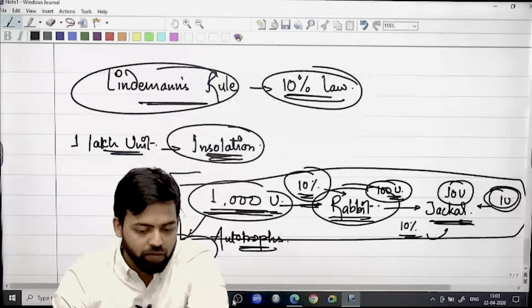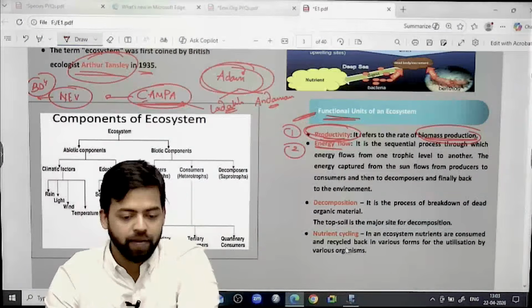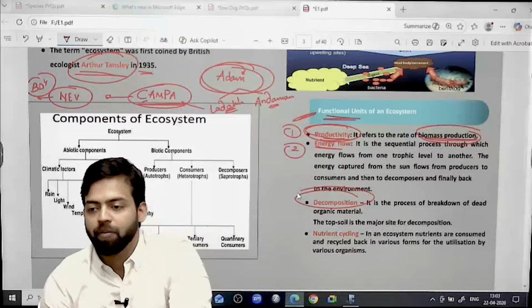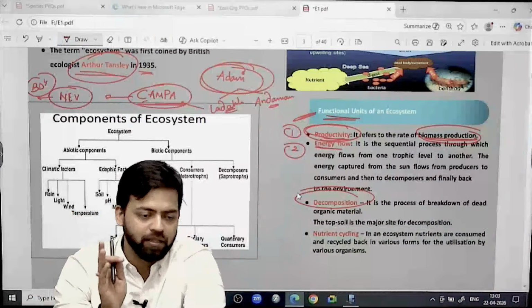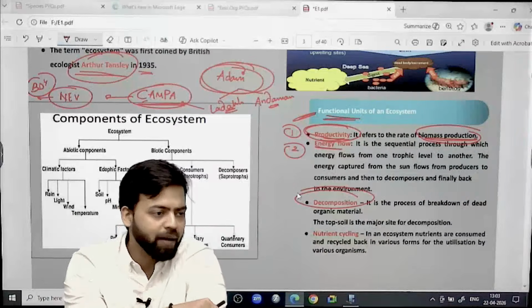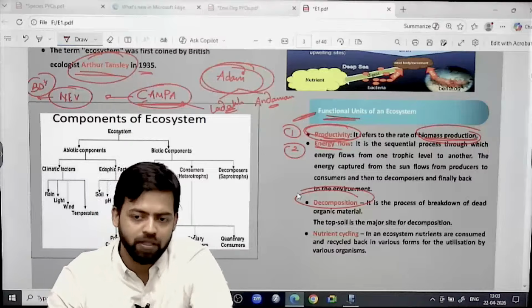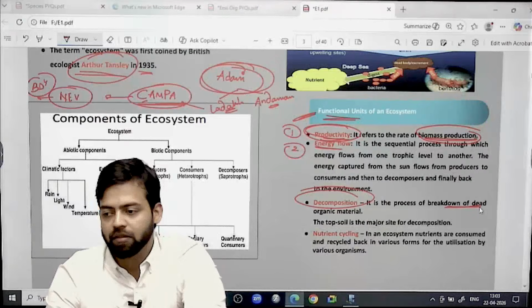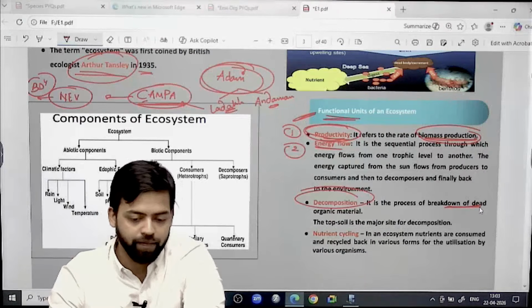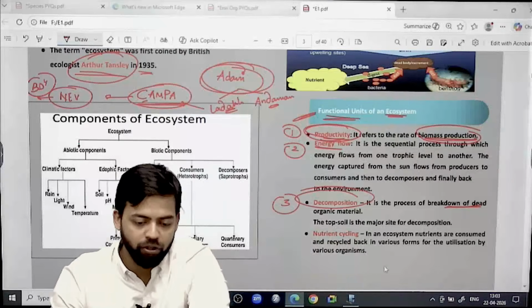So we will discuss this further, but here you should write the energy flow is the second aspect. Third aspect is decomposition, breakdown of dead material. Now this can be done by the scavenger species as well. This can be done by the decomposers like earthworms as well, right? So wherever breakdown is happening, this decomposer species will be there, right? So this is also a functional role of the ecosystem, functional unit of the ecosystem.